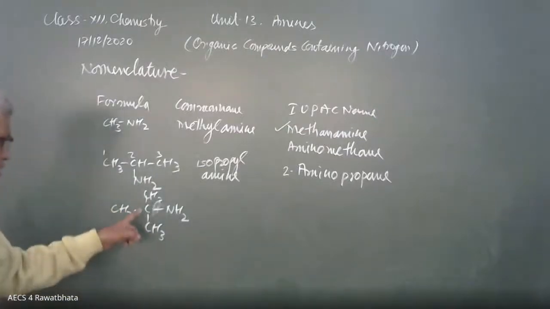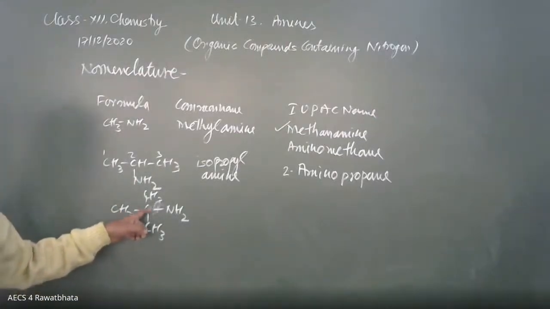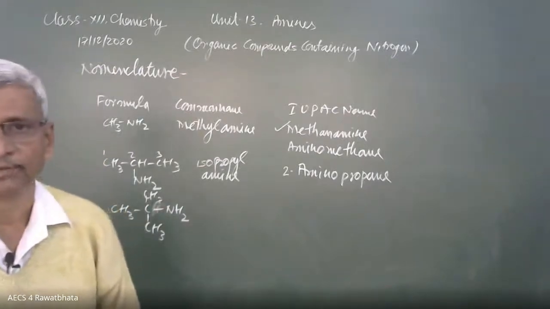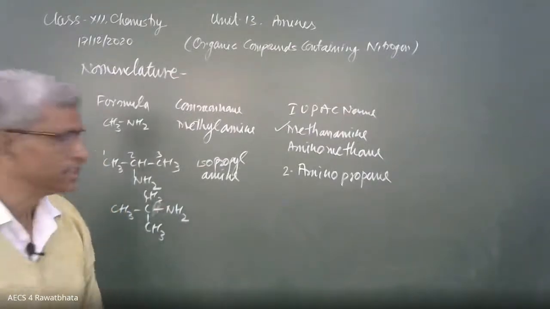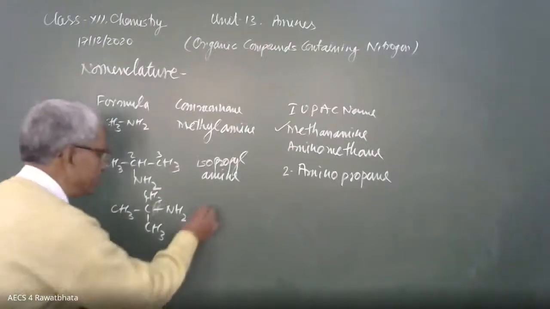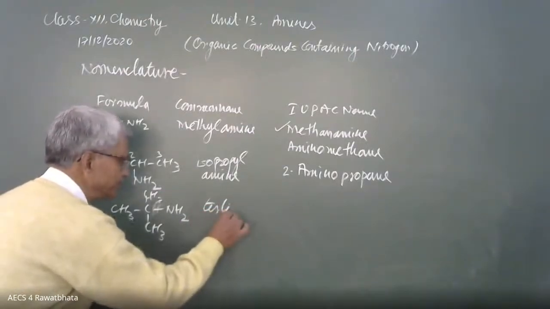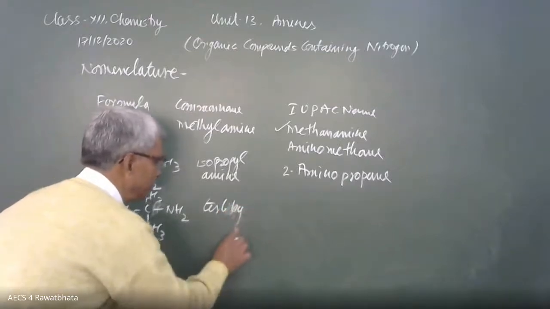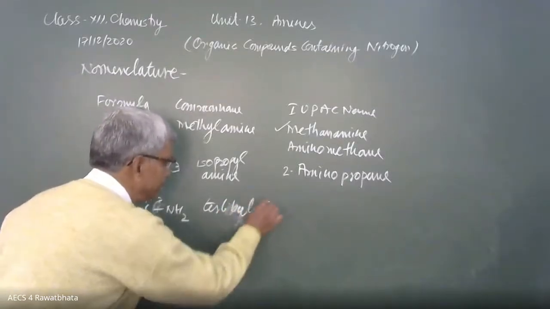And this carbon is a 3-degree carbon, that's why the alkyl group is tertiary butyl. Yes, Divyanshi, you are correct. Tertiary butyl amine is the common name.